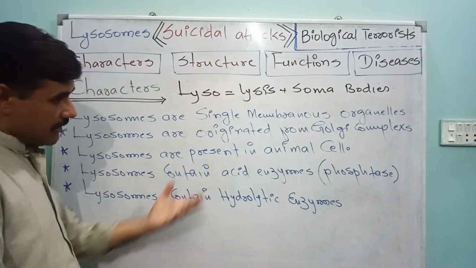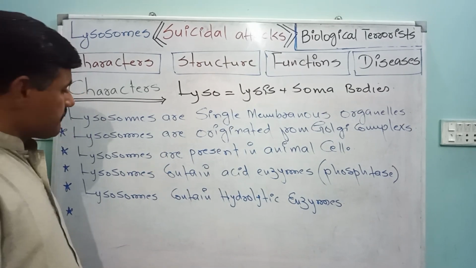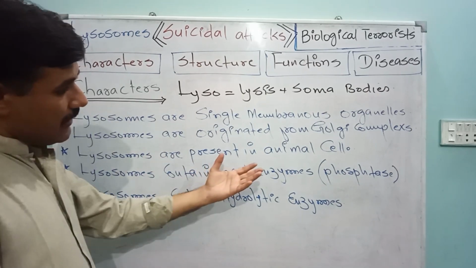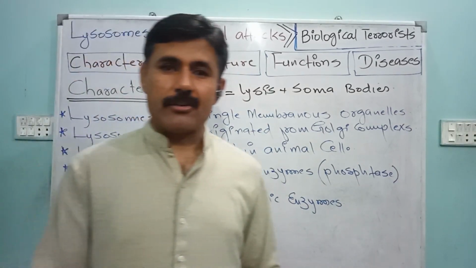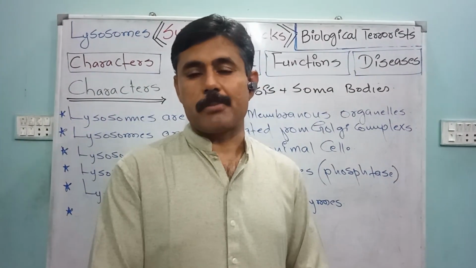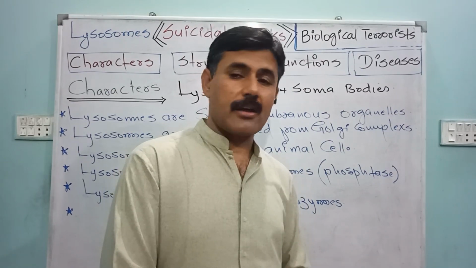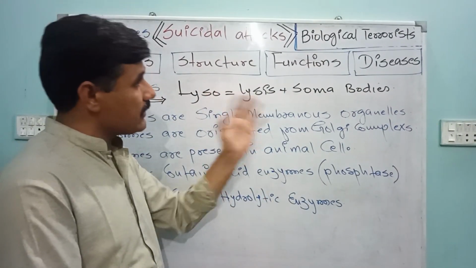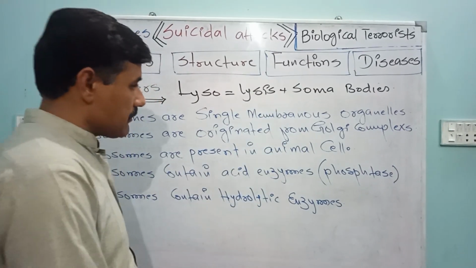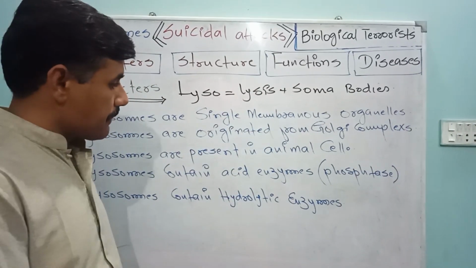Lysosomes are present in animal cells. There are certain organelles that are only present in plant cells, or only present in animal cells. Lysosome is one of the organelles that is only present in animal cells, whereas they are absent in plant